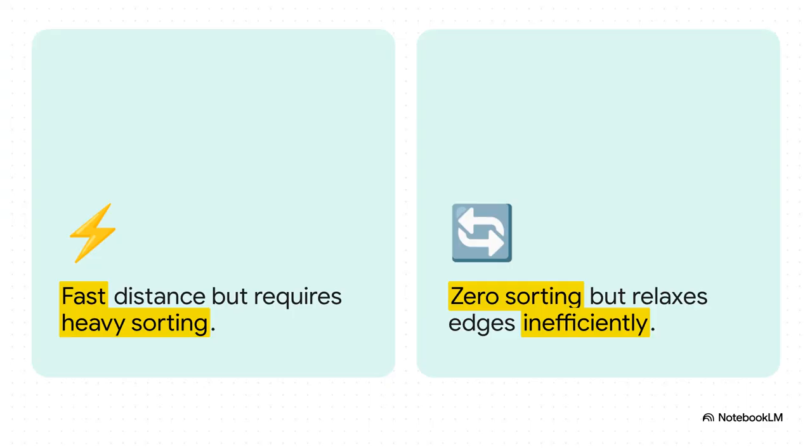Section 4. Merging two classic methods. The 2025 researchers completely refused to accept that law. To bypass the sorting barrier, they looked at Dijkstra's old rival, the Bellman-Ford algorithm. It's a real clash of titans.